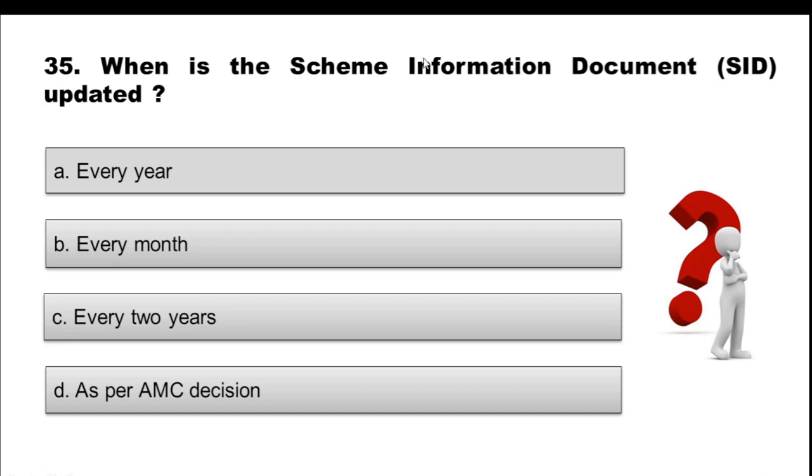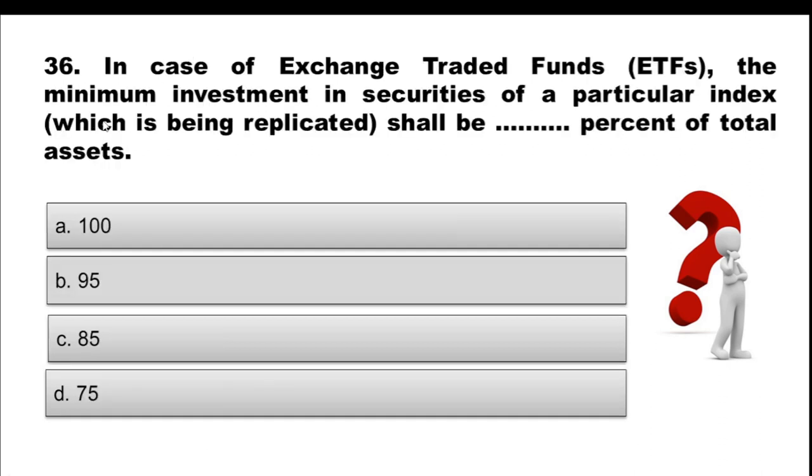Question 35. When is the scheme information document updated? Option A, every year. Option B, every month. Option C, every 2 years. Option D, as per the AMC decision. And the correct option is option A, every year. Let's come to question 36.